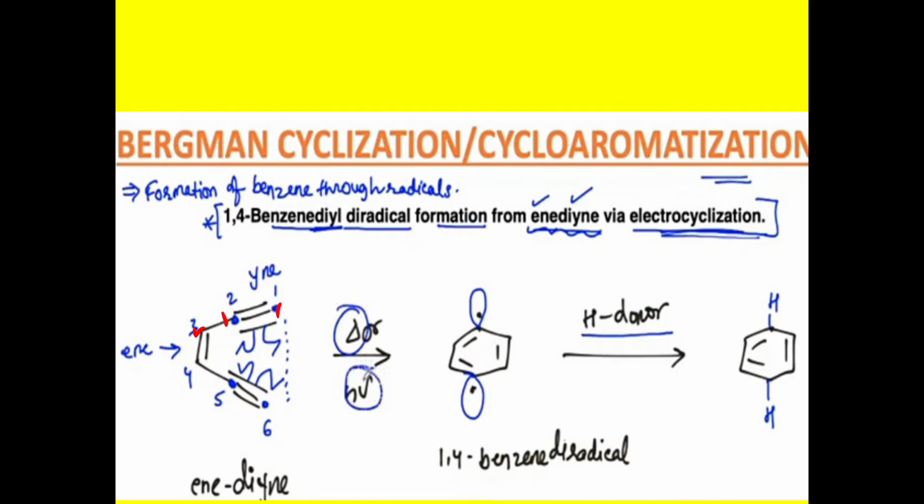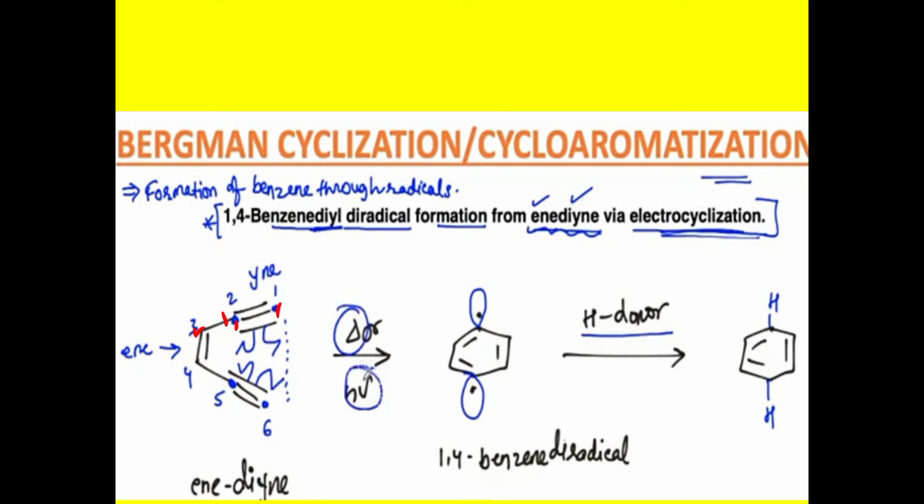So this mechanism proceeds via radical formation. Here this pi bond can be broken, with formation of a radical. Again this pi bond can be broken, with formation of a radical.